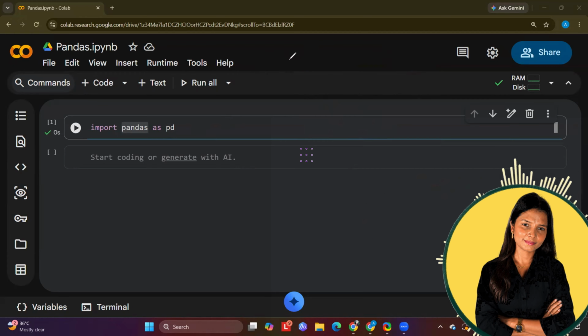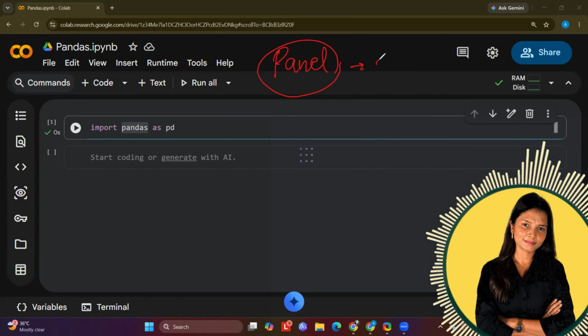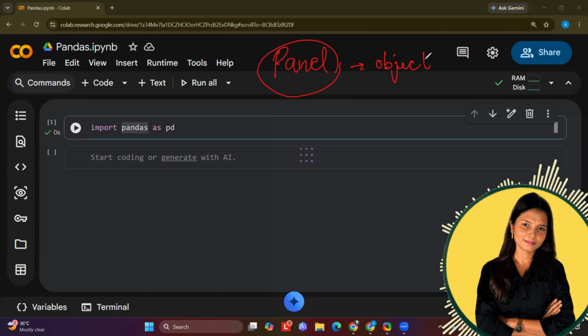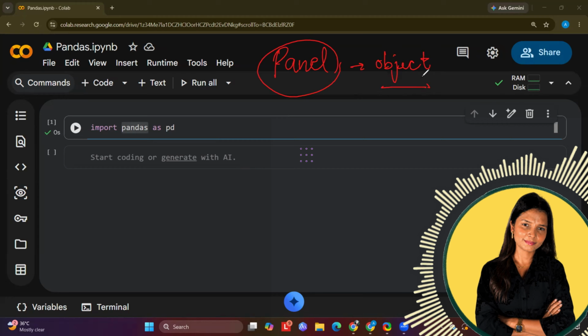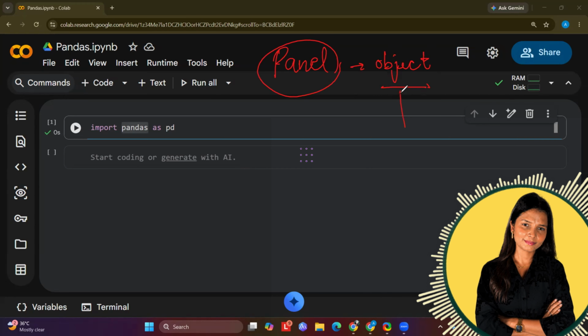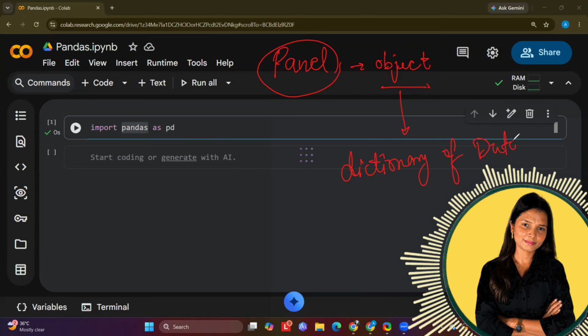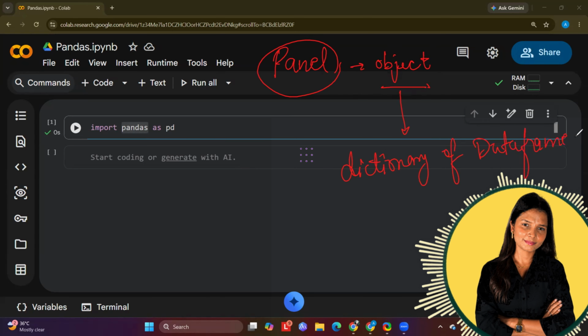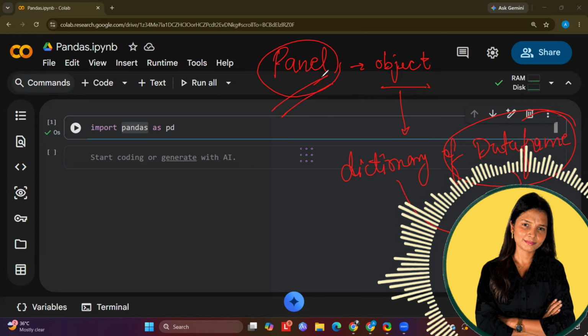Now see, within pandas, as I told you, if you want to create multiple data frames, then we call it a panel. This is the third data structure in pandas. Why I have not mentioned it earlier is we rarely use panel. So panel is nothing but a dictionary of data frames. When we combine multiple tables or multiple data frames, we call it a panel in pandas.